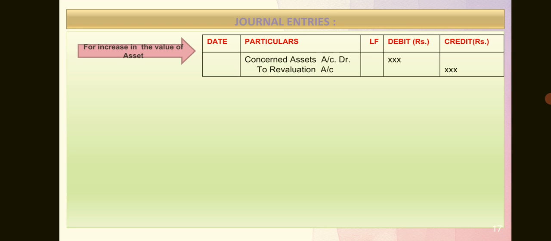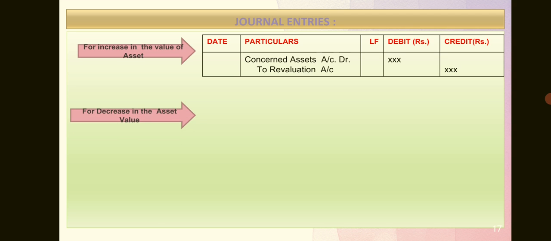Another point, why are we crediting this revaluation account? The asset which is increased in value is credited to the revaluation account. So that is why we are crediting this revaluation account, which shows that increase in asset. Increase in asset means what? Asset value has increased. When asset value increases, it is a profit for you. So as per our nominal rules, credit all incomes and gains. From that point of view, we have prepared this journal entry.